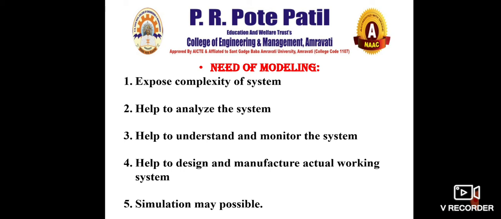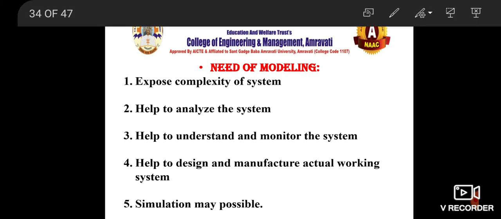Now, we understand the feedback system today. Next we go to the need of modeling. We have already discussed a lot about simulation. The same applies to modeling, because modeling is one and the same thing, but where you are not producing a physical or mathematical model and you go for a numerical simulated model, that we call simulation. There can be n number of models, we have already seen that. So what is the need? Expose complexity of the system.